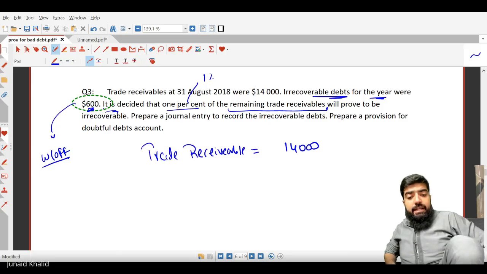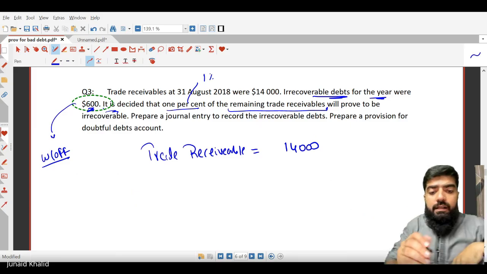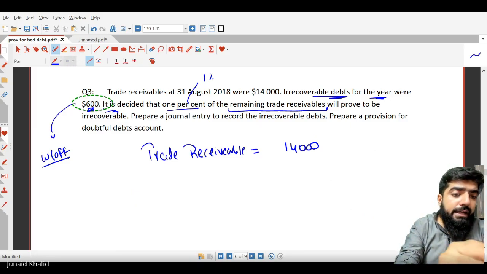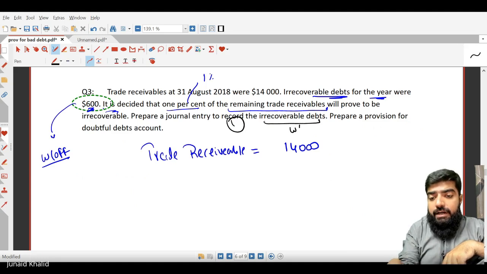So 1% of 14,000 minus 600. Now we have to do two things. Number one, make a journal entry to record the irrecoverable debt, which is the write-off.